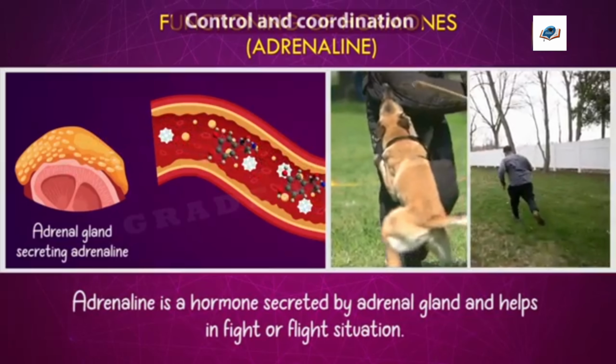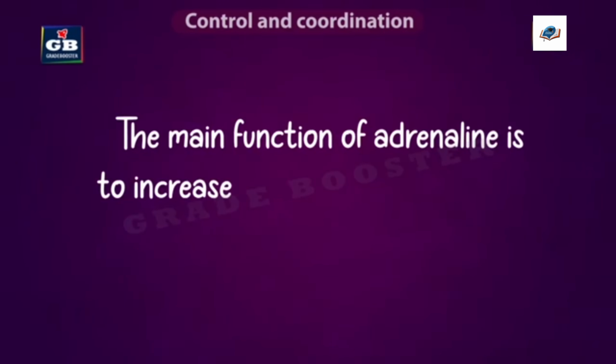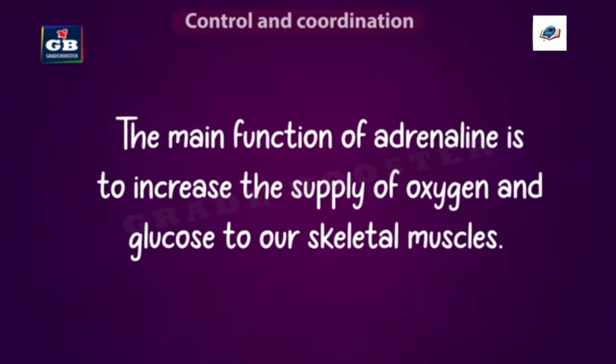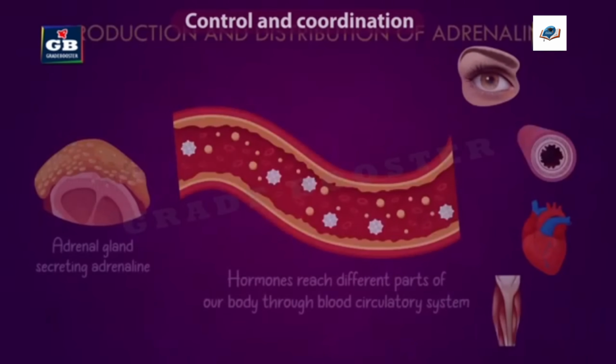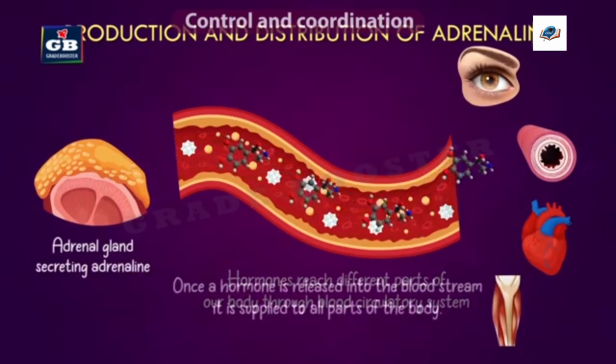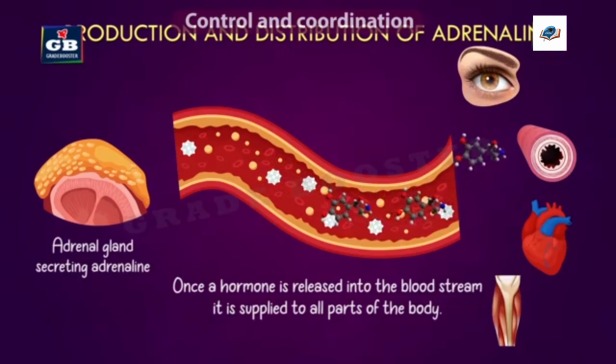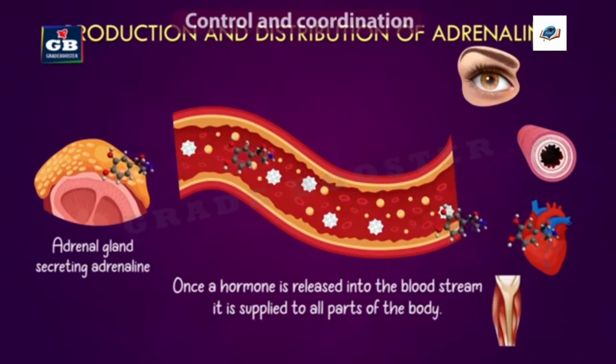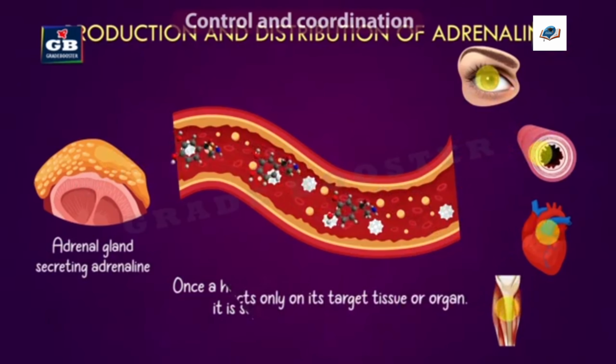It is done by adrenaline. The main function of adrenaline is to increase the supply of oxygen and glucose to our skeletal muscles. Because in such a situation, our muscles need a lot of glucose and oxygen either to fight or flee. So the supply of glucose is stimulated by the adrenal hormone.